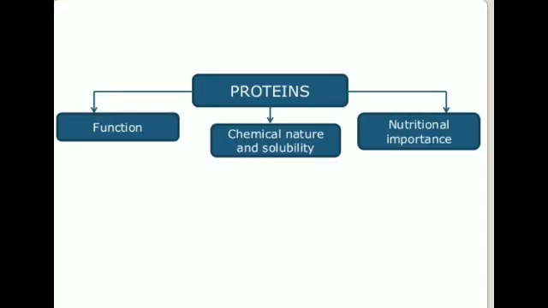We all know that. So mainly, if we are talking about protein, we are going to study about the chemical nature, its structure, then its importance, nutritional importance, and what are the different functions of different proteins. And it has different levels of protein structure. When we are talking about the structure of protein, its composition, we should know that there are 4 levels of proteins: primary, secondary, tertiary and quaternary.